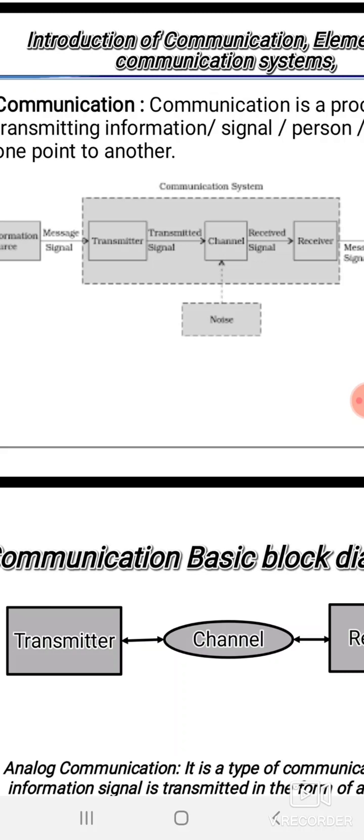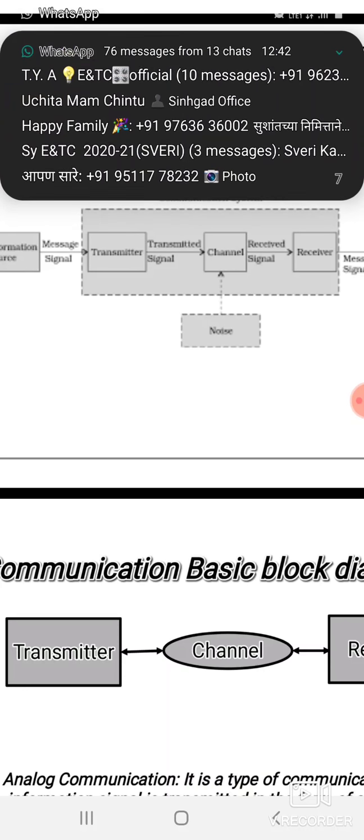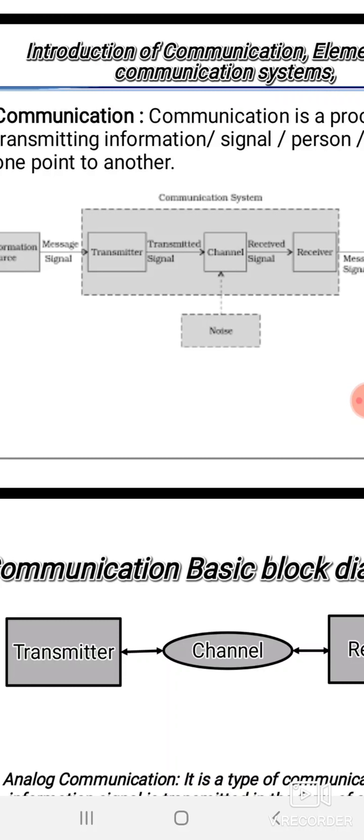So for example, as I told the example, if I am talking without mic and if I talk with mic, so if I do some processing on the signal to increase its strength, the communication will have less losses. So to make the signal more capable for long distance transmission, whatever processing we are doing on that signal, that is called as the modulation process, or that is called as the processing on the signal. So that processing takes place in the transmitter part. Then the transmitted signal is given to the channel.